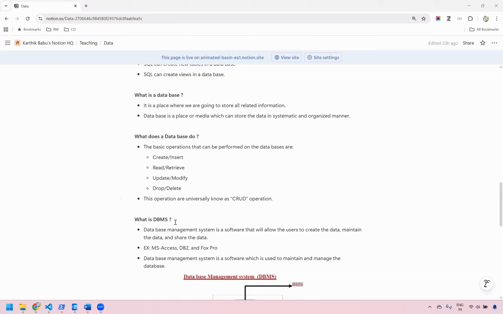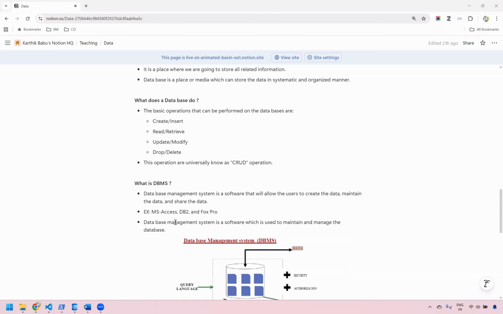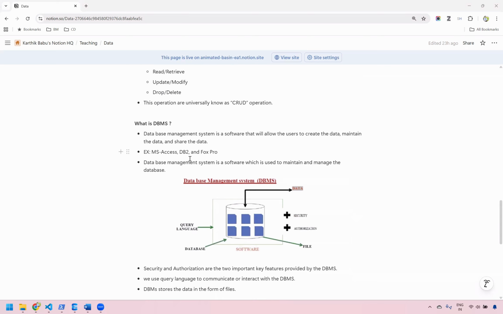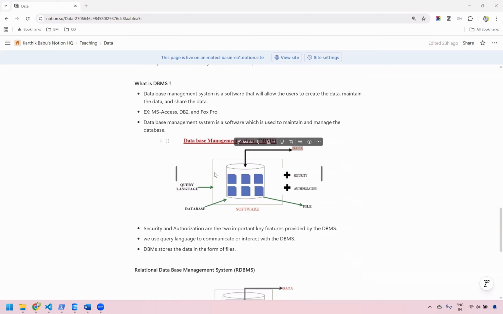What is DBMS? DBMS is a system, or a software, that allows a user to do three things: create the data, share the data, and maintain the data. Examples are MS Access, DB2, and FoxPro. And we saw that in DBMS, the data is stored in the form of files, and the language used to speak to the DBMS is a query language, and it offers security and authorization.